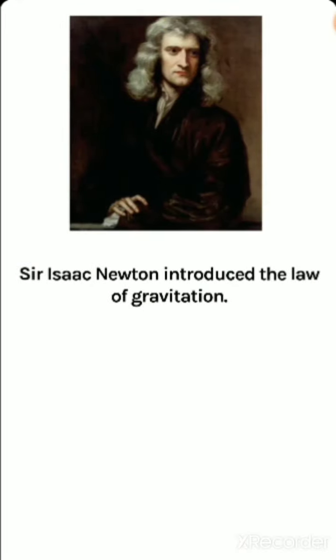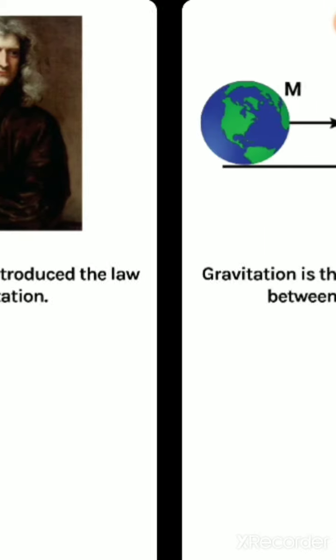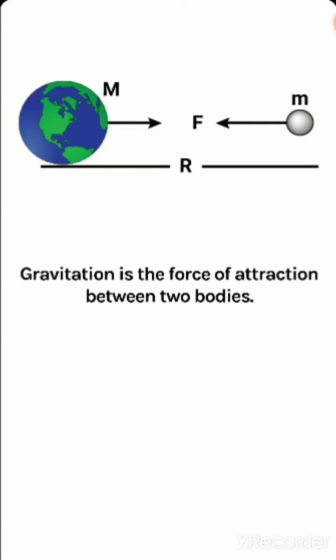So who discovered this? Newton discovered gravity. Sir Isaac Newton introduced the law of gravitation, which we have already started, and that was first introduced by Sir Isaac Newton. Gravitation is the force of attraction between two bodies.